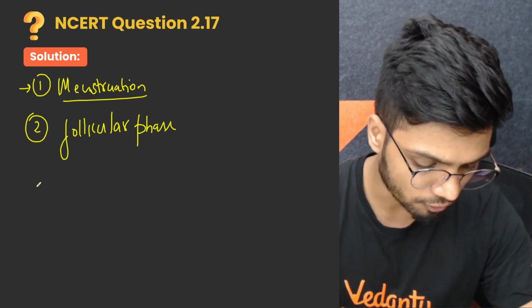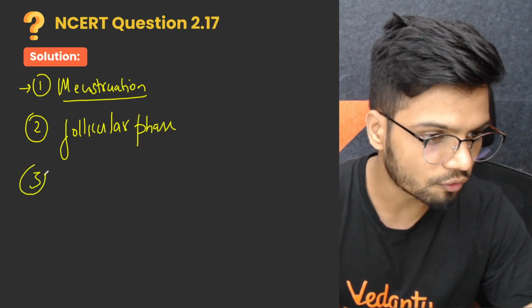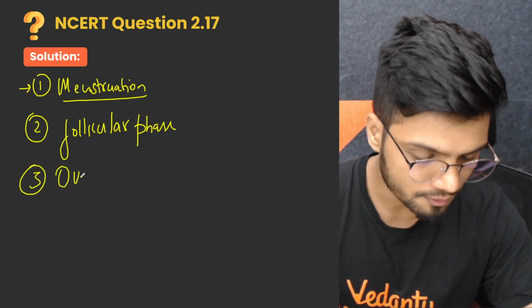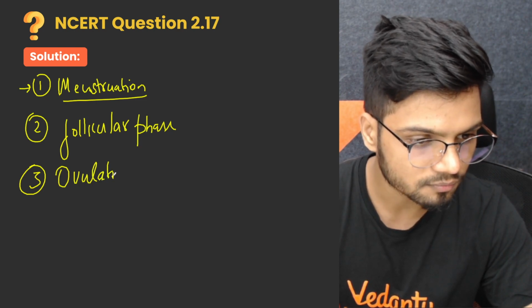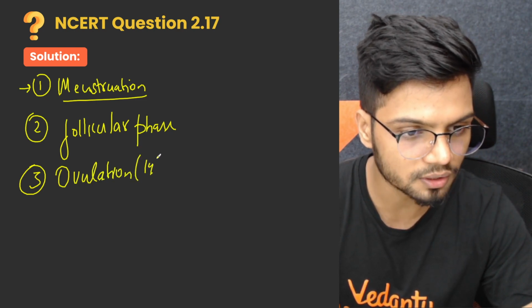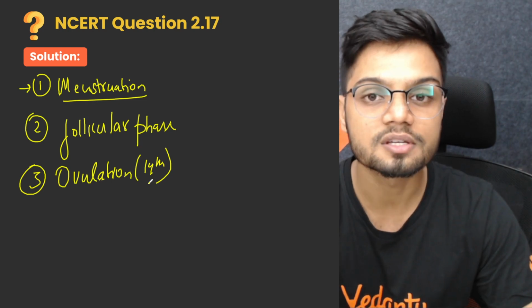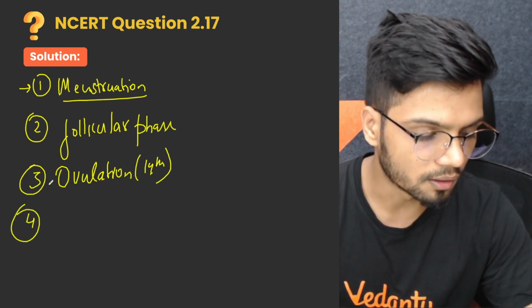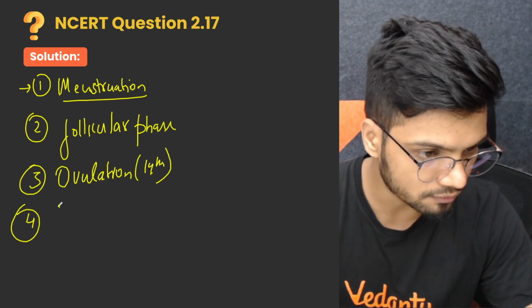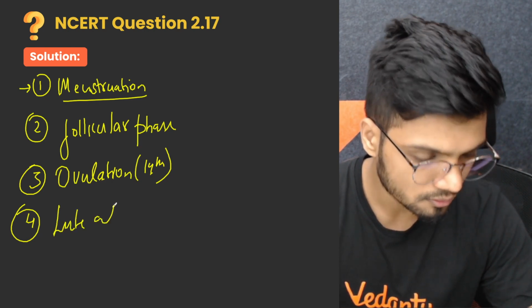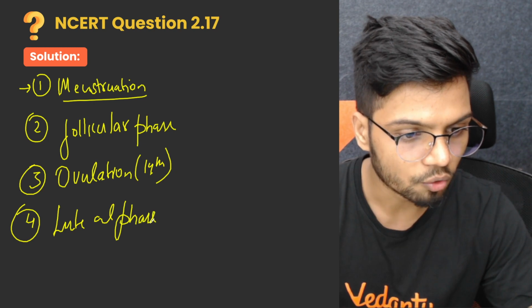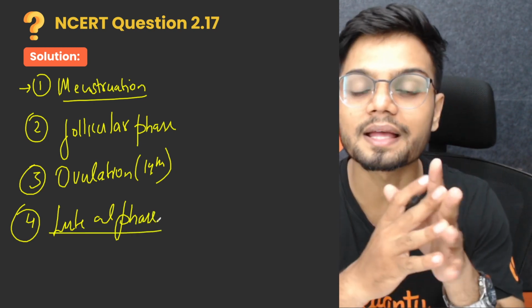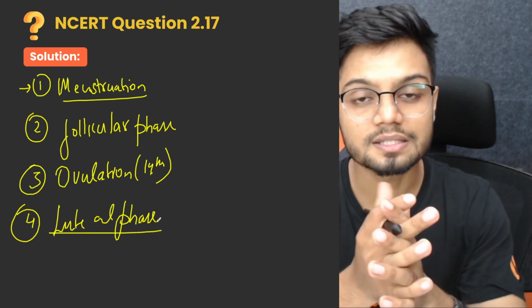Then follicular phase is followed by the ovulation, which happens at the 14th day, also called as LH surge. The last and the final event here is the luteal phase, where the endometrium becomes secretory. It produces secretions. That is the luteal phase.